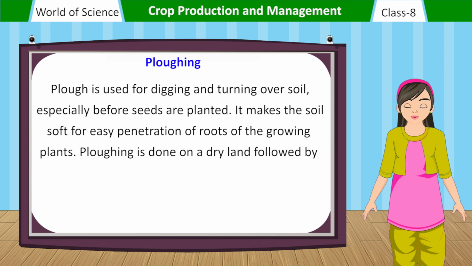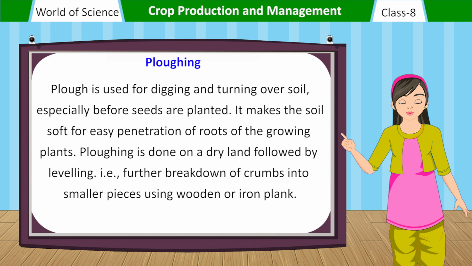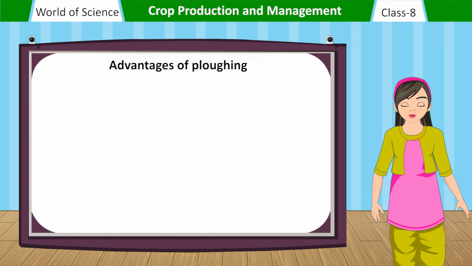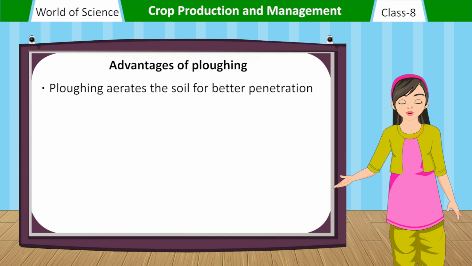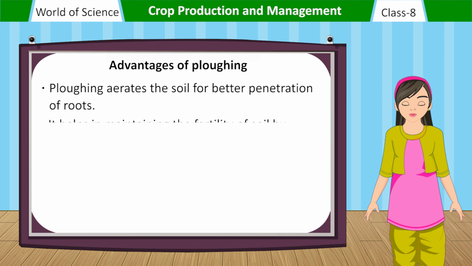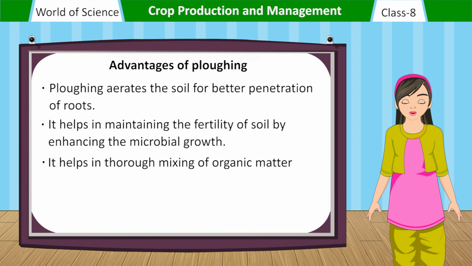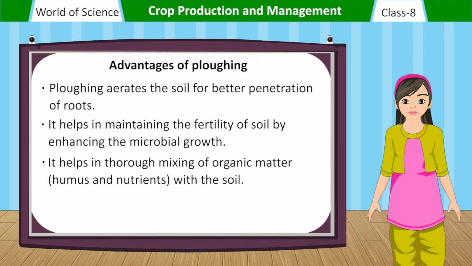Plowing is done on dry land, followed by leveling, that is, further breakdown of crumbs into smaller pieces using a wooden or iron plank. Advantages of plowing. Plowing aerates the soil for better penetration of roots. It helps in maintaining the fertility of soil by enhancing microbial growth. It helps in thorough mixing of organic matter, humus and nutrients with the soil.